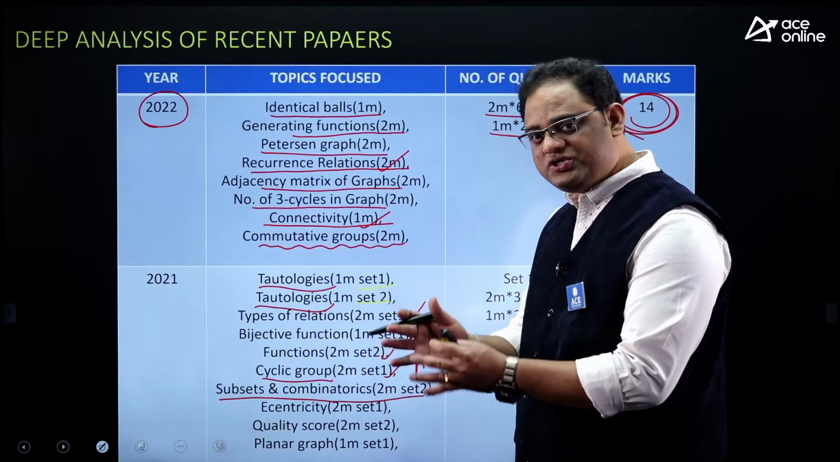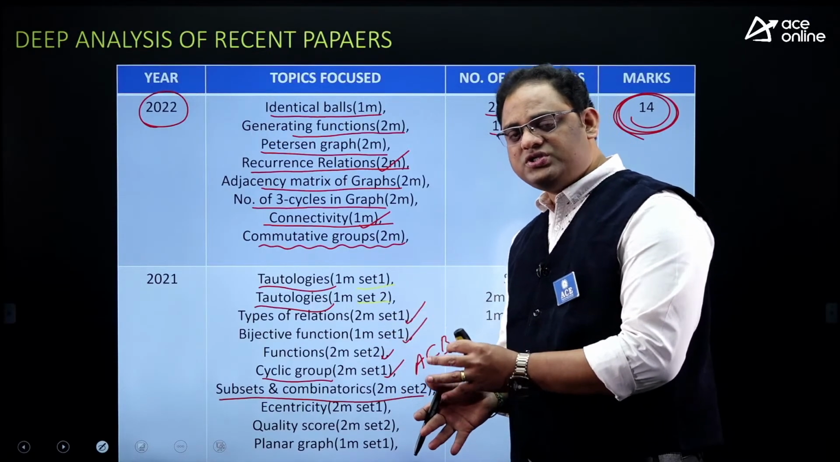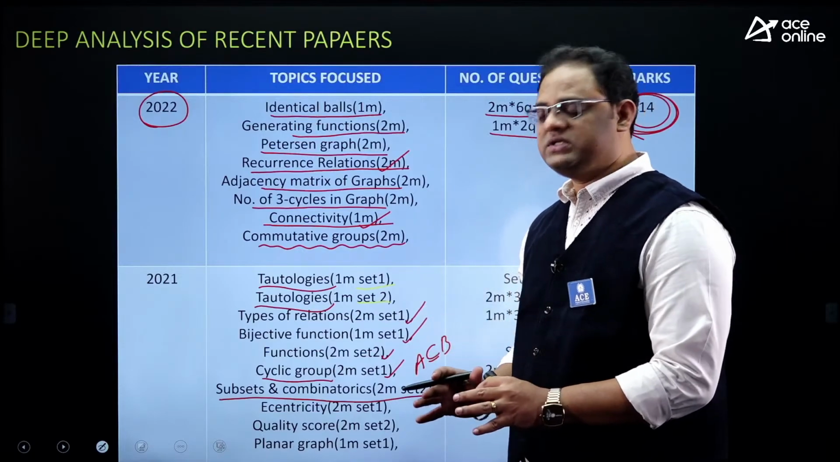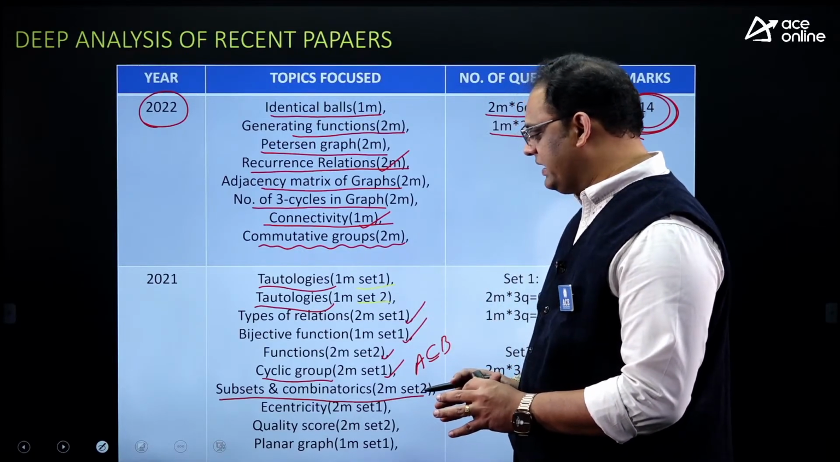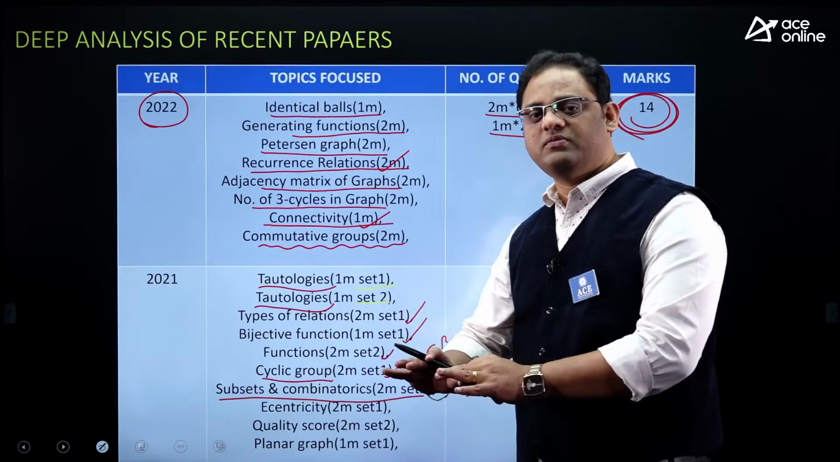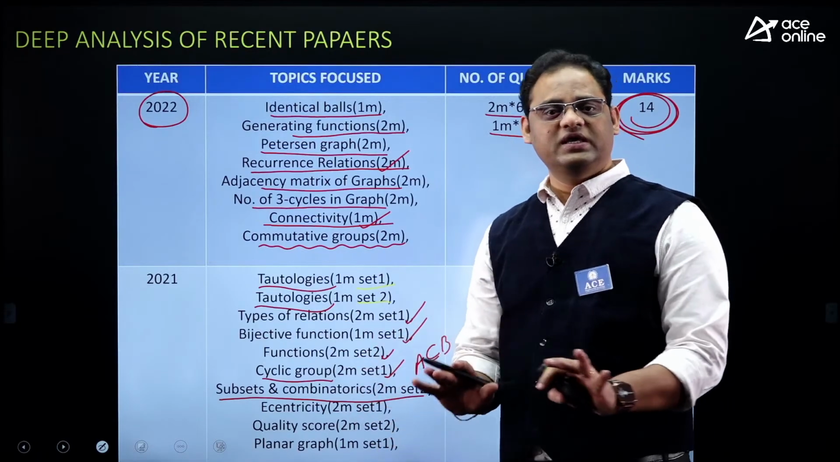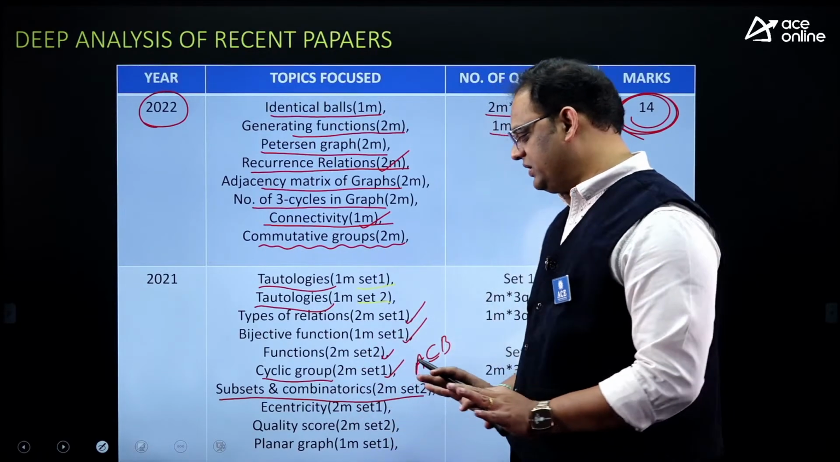So it is a mixture. So they can frame the question from both areas, right? If the student has knowledge from multiple areas, then only he can answer that question, right?